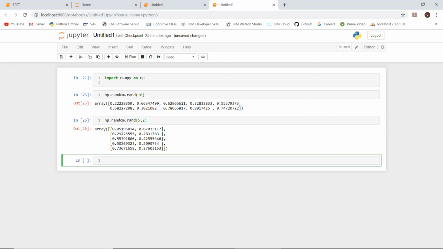It will generate like this, say 5 rows, 1 2 3 4 5, and 2 columns, 1 2. So this shape also we can give as an argument, and we can generate an array of random numbers like this also.